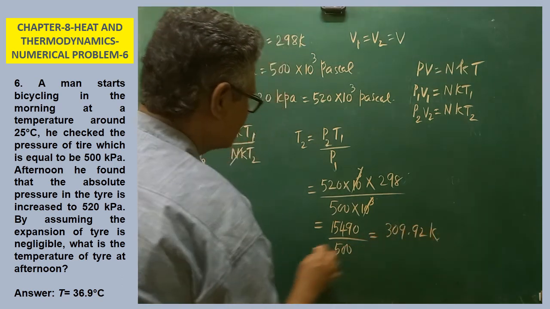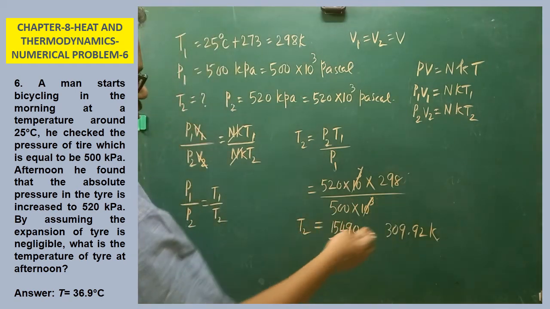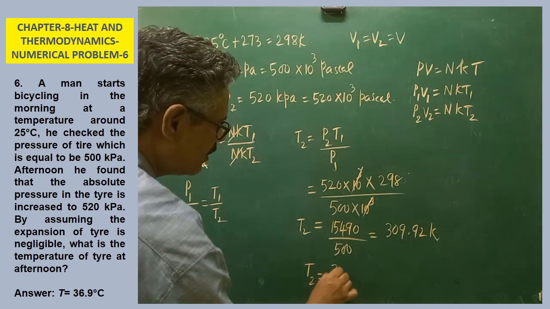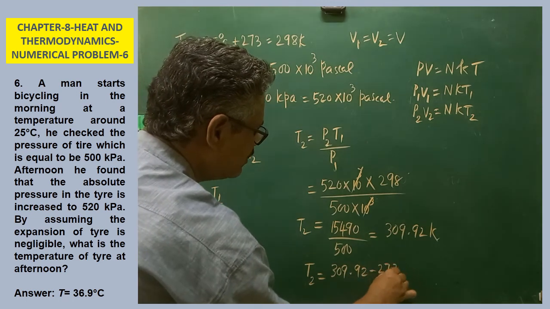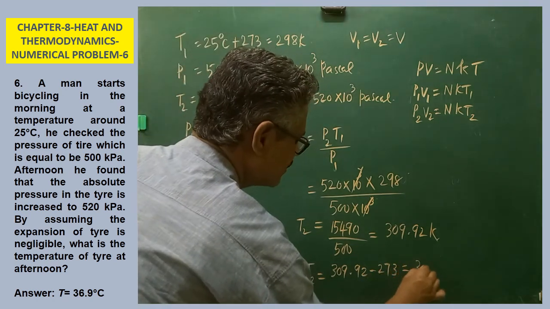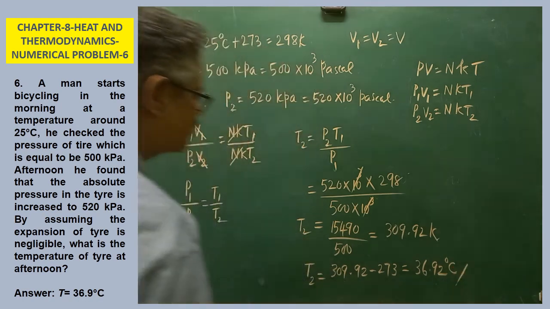309.92 Kelvin. So the temperature obtained is in Kelvin. That is to be converted into degrees Celsius. 309.92 minus 273 is equal to 36.92 degrees Celsius.